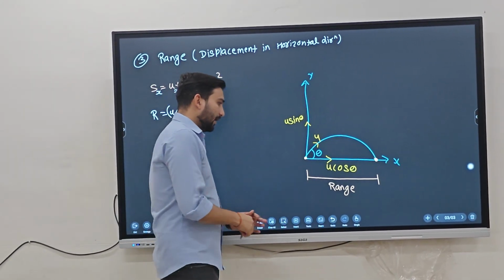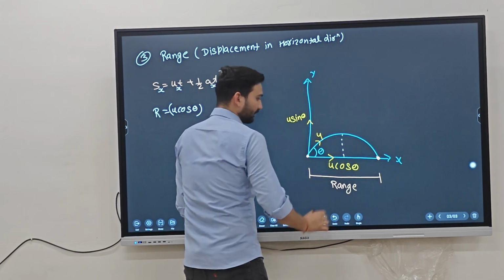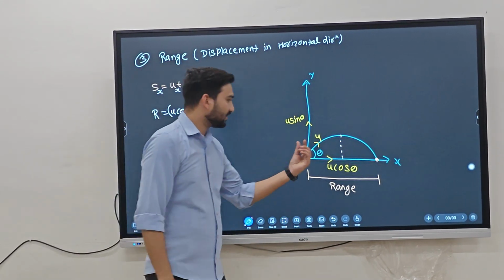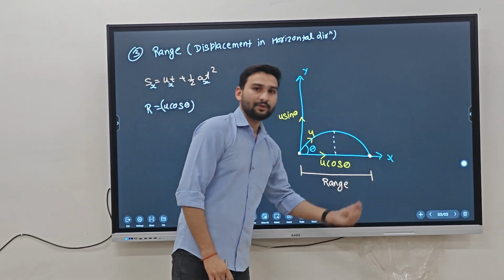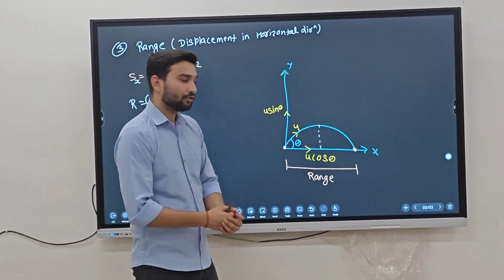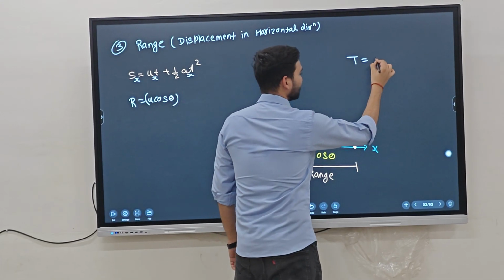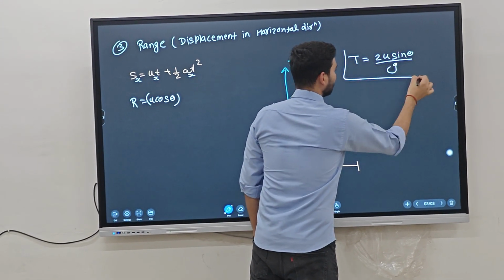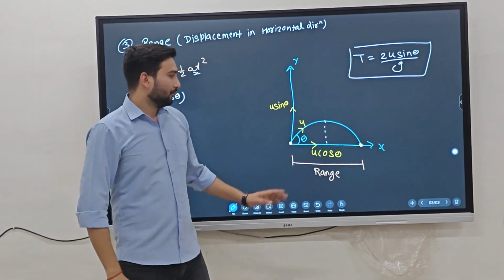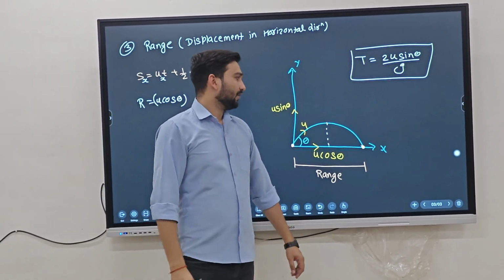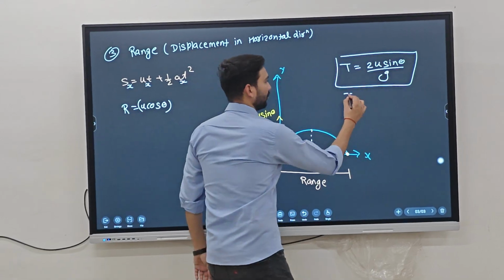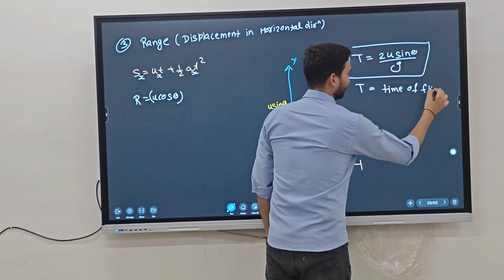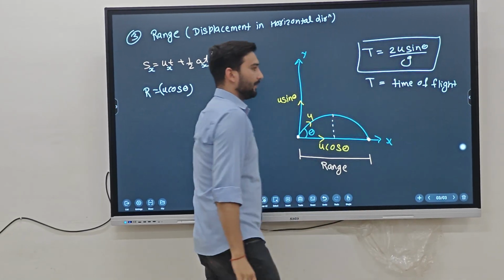And what is the time taken by the particle to complete its projectile motion? Tell me, if the particle takes time t to reach the maximum height, then at which time will the particle come and strike the ground? So the total time of flight, I mentioned, is 2u sin theta by g. It means the total time taken by the particle to complete its projectile motion, also called the time of flight.